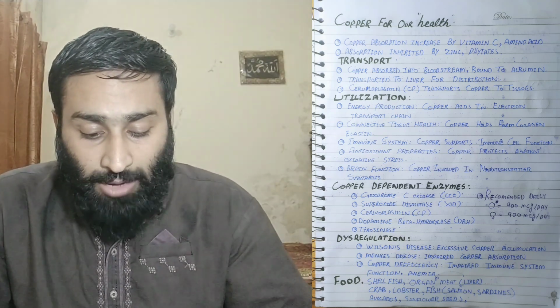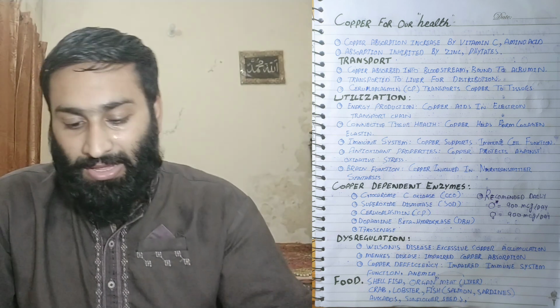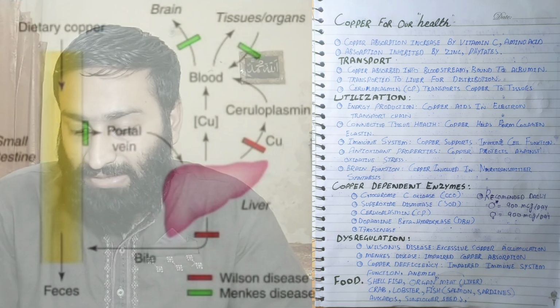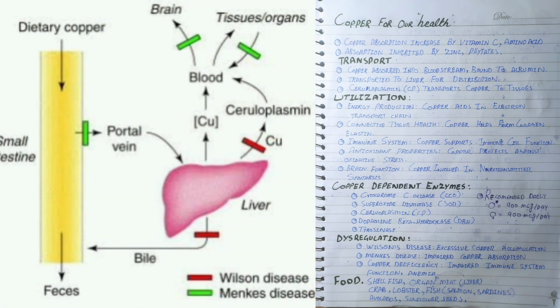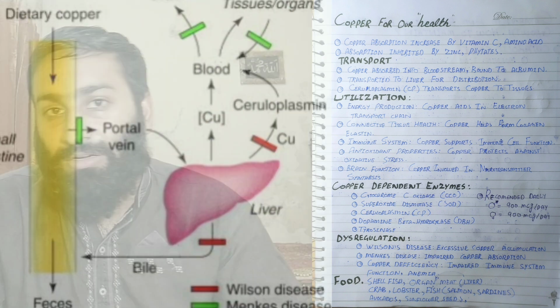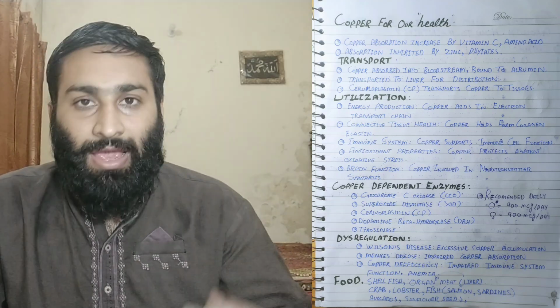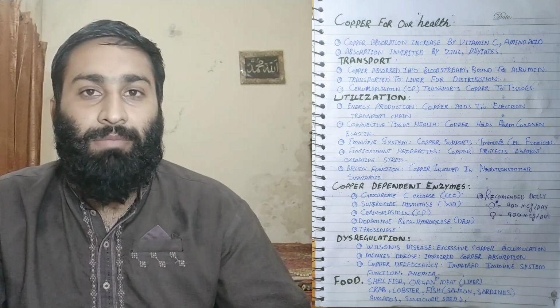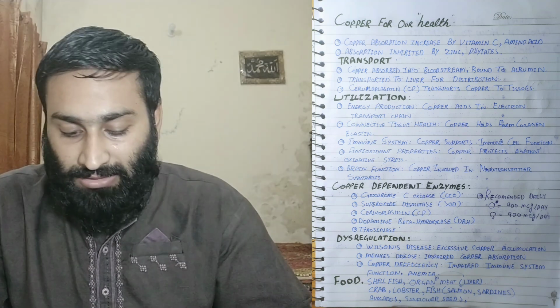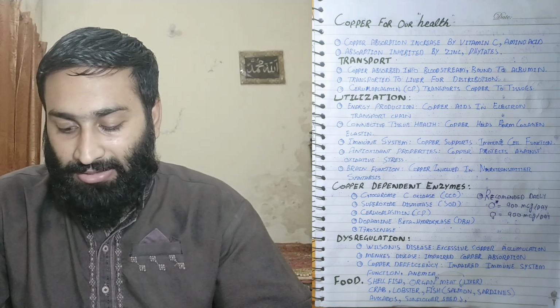Dysregulation can lead to Wilson disease, which is excessive copper accumulation. We will understand it with a handwritten tutorial about Wilson disease. The Menkes disease impairs copper absorption, which leads to dysregulation of copper. We will discuss Menkes disease in a handwritten tutorial later on, because I do not have the materials for making the handwritten tutorial now, but later on we will understand and make that.